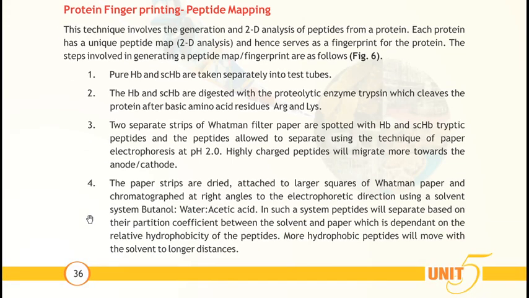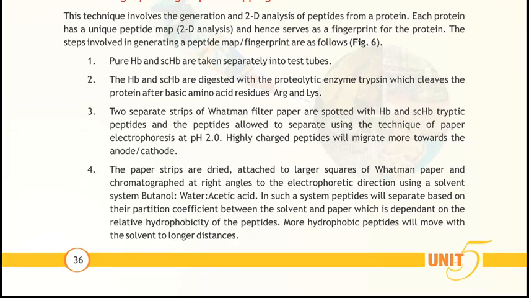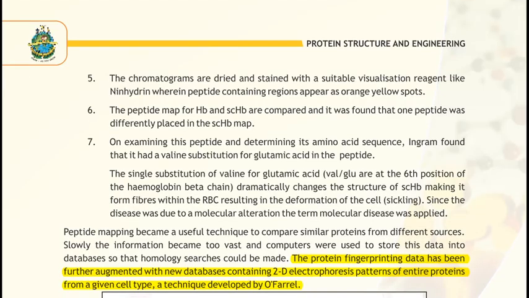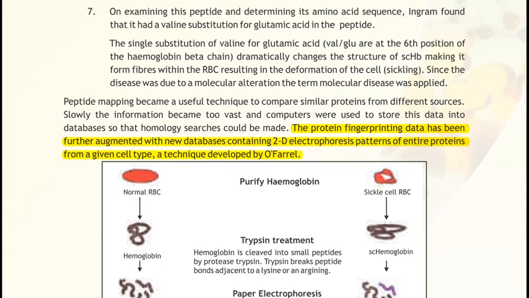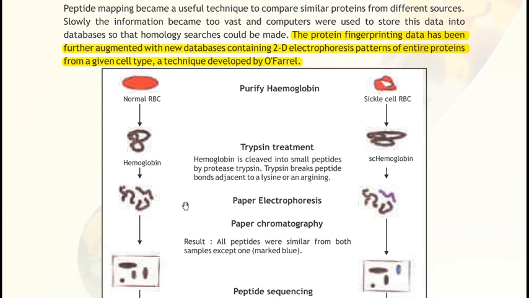After that, this protein is converted into peptides by trypsin digestion, the trypsin treatment. Now this protein is subjected to electrophoresis, and after the electrophoresis, it is subjected to paper chromatography. Chromatography is a technique that is used for the purification of proteins. Clear? After the purification, the protein is subjected to MALDI analysis.